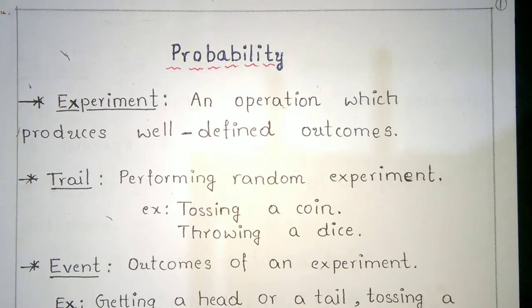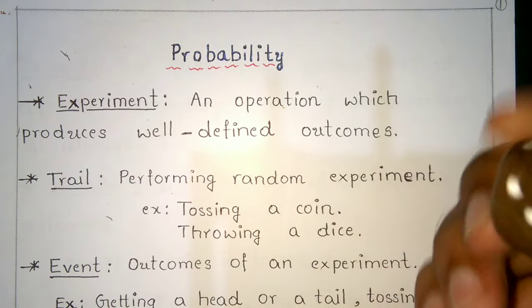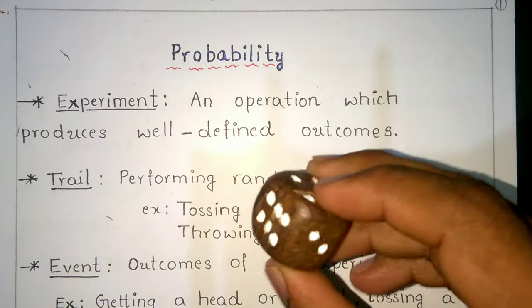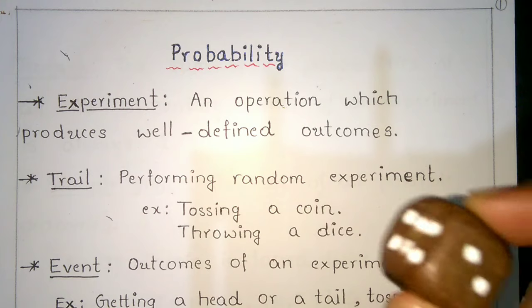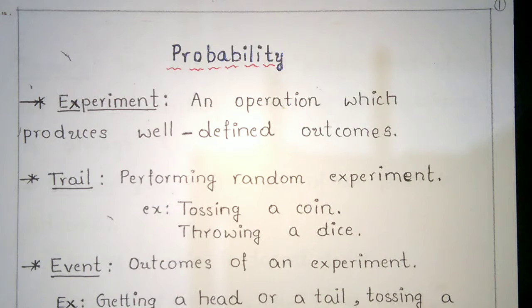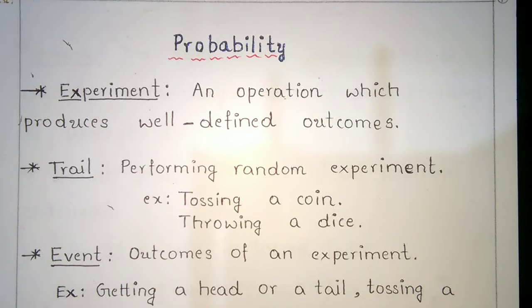When you throw a die, you get 6 outcomes, which are also well-defined: 1, 2, 3, 4 and so on. Next, a trial is performing a random experiment. Tossing a coin and throwing a die are examples.